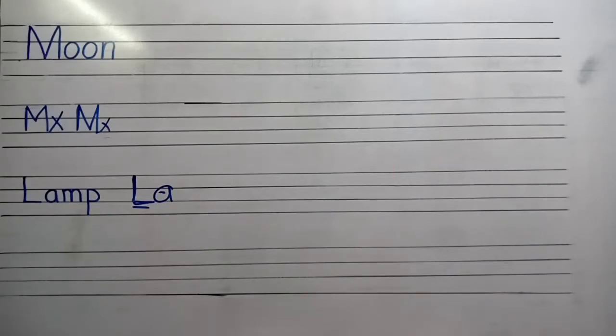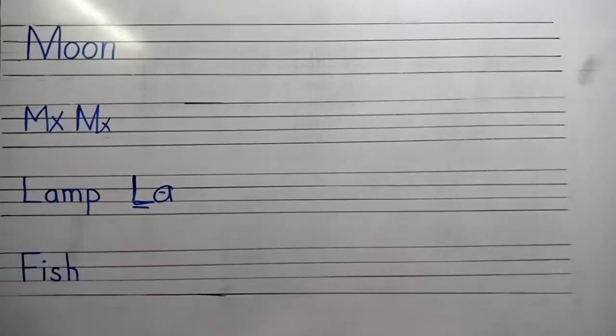Next word is fish. How do we write fish? Formation of fish. F. We write F like this. I, S, H, sh, fish.